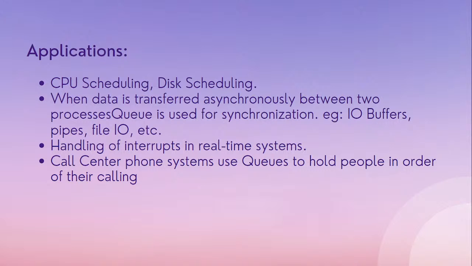Next, another amazing example is that a call center phone system uses a queue to hold people in the order of their calling. So they make queues of the people who are calling them, and then one by one they take the phone calls. So these were all things about queue.